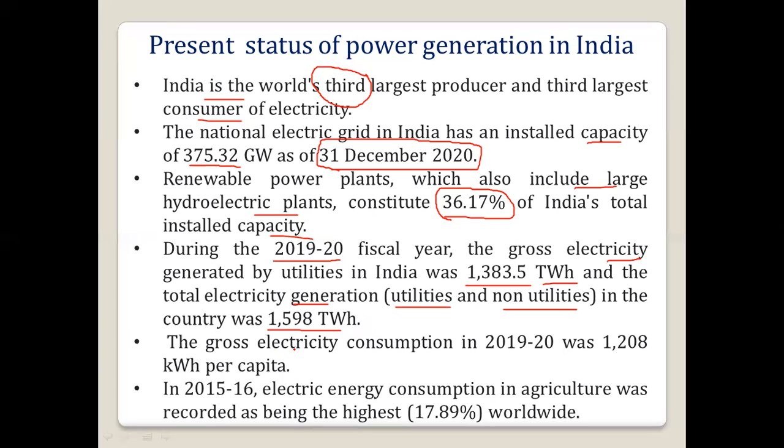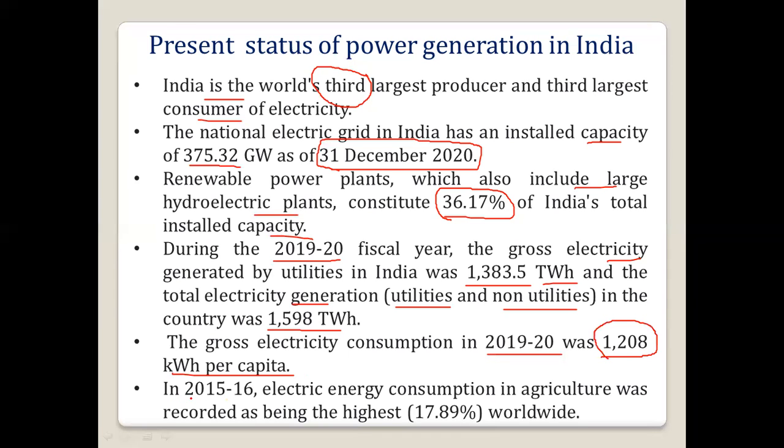The gross electricity consumption in 2019-20 was around 1,208 kilowatt hour per capita, that is, according to the population. So this much is required. I will discuss this later.